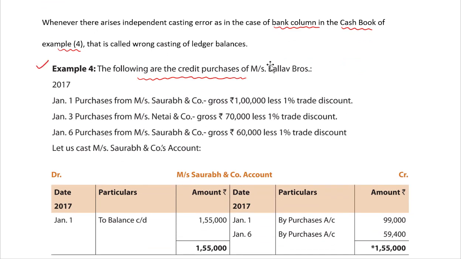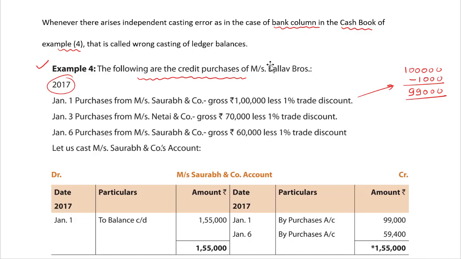The following are the credit purchases of Messrs. Ballav Brothers. The year is 2017. January 1, purchases from Messrs. Saurabh and Company, gross 1 lakh, less trade discount 1%. So 1 lakh minus 1,000, it would be 99,000.